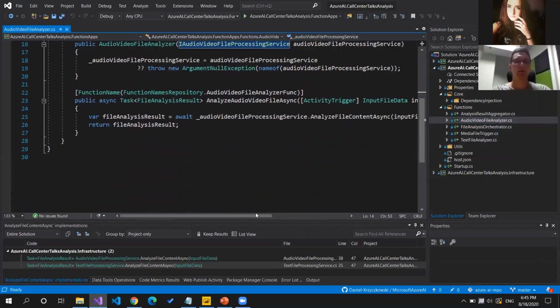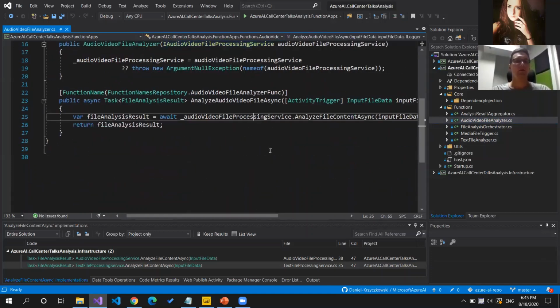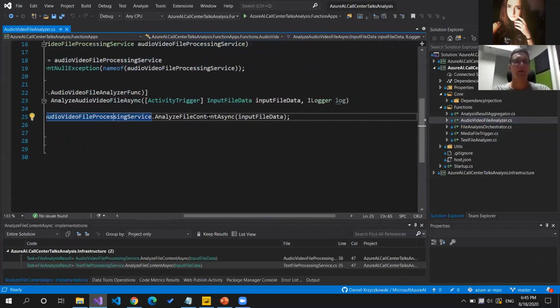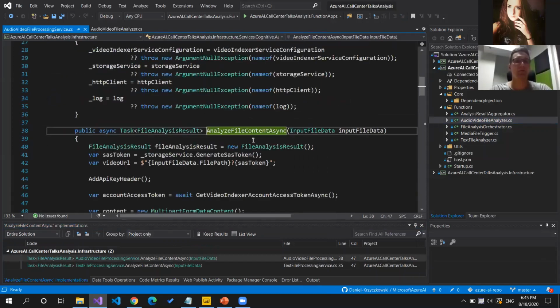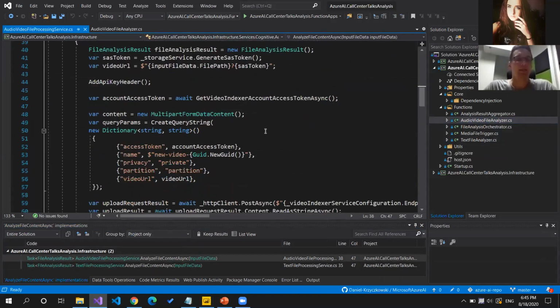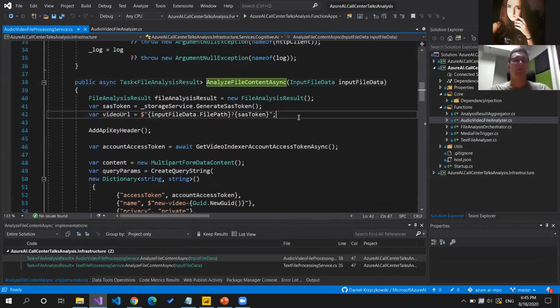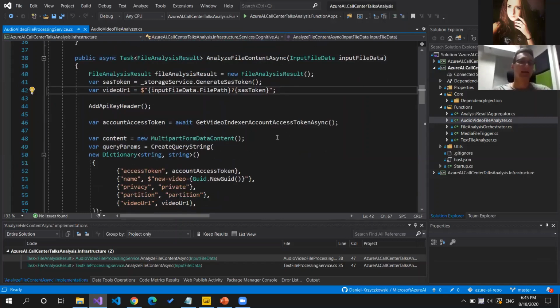And here we are using this audio video processing service to get the content. So if I open this once again, you will notice that this method is responsible for calling Azure Video Indexer. So in this case, we have to generate some API key headers, access tokens.